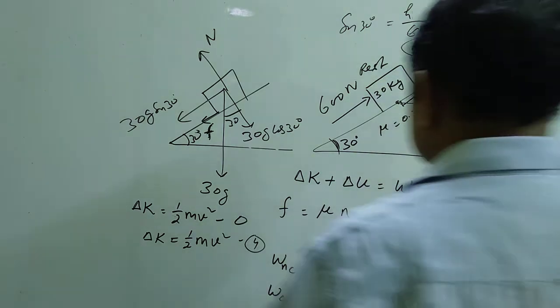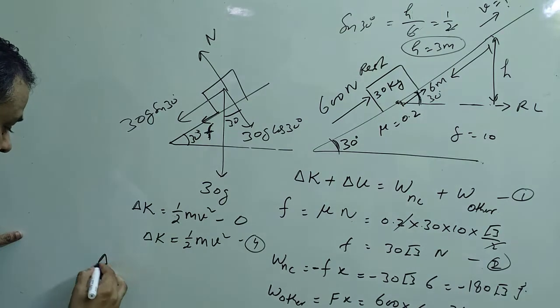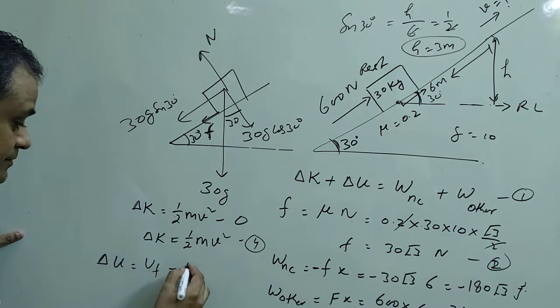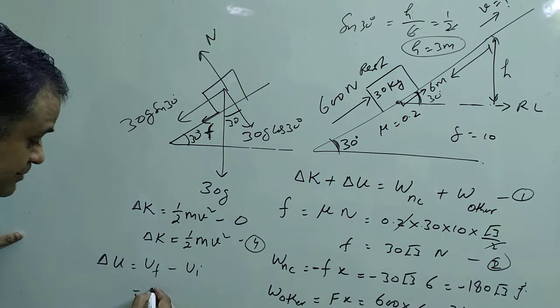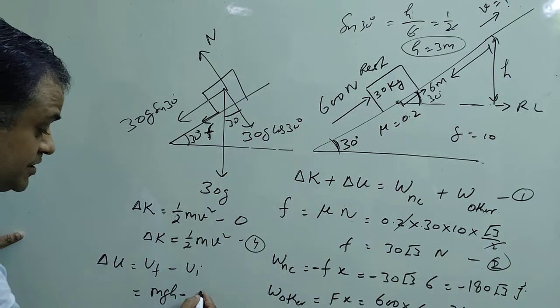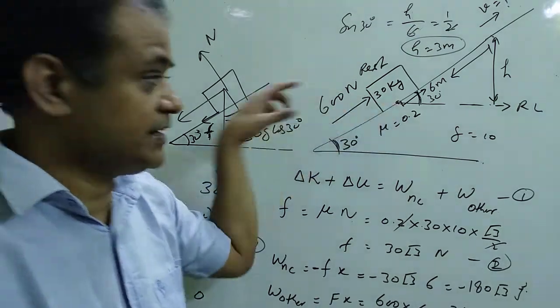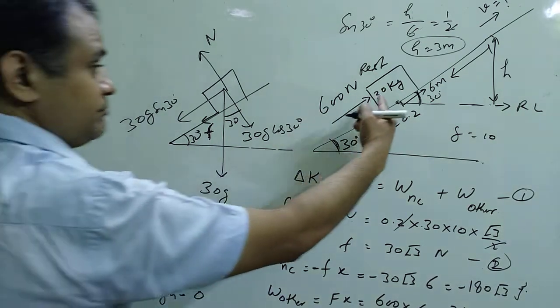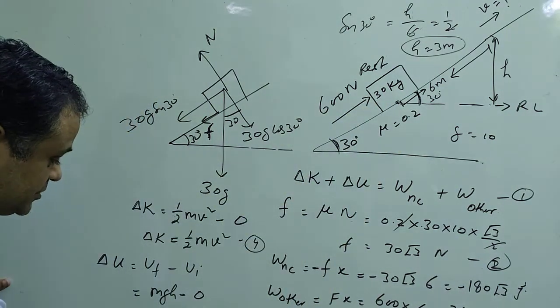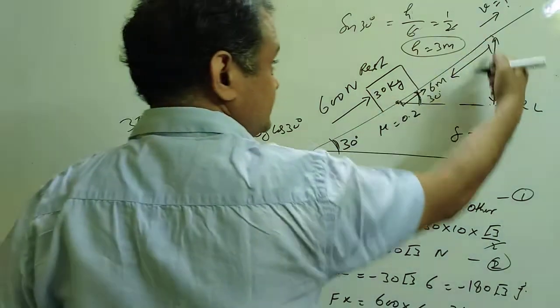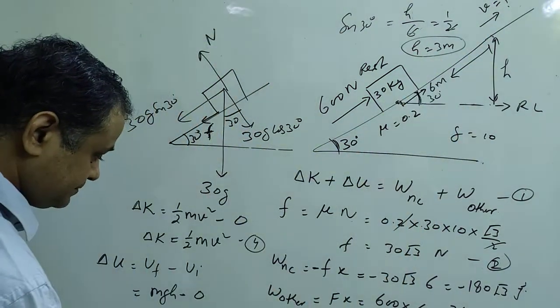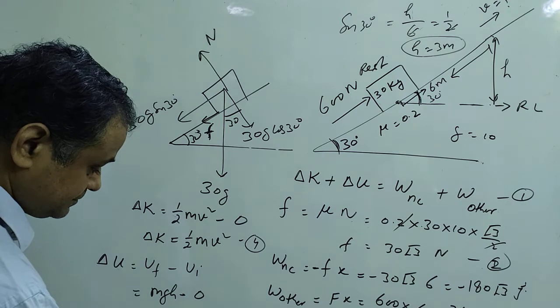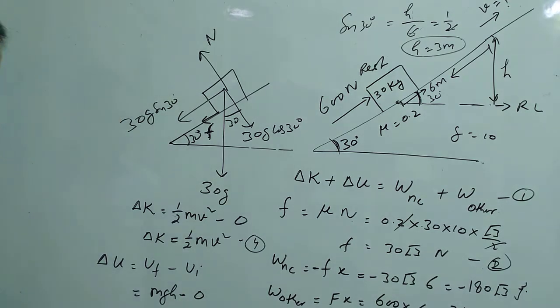That means delta U, the change in potential energy, is final minus initial. Final is mgh. Initial is 0 because I am taking the reference line, so reference line potential energy is 0. Mass is 30, g is 10, and h we calculated is 3 meters. So this is 900 joule. So change in potential energy is 900 joule.